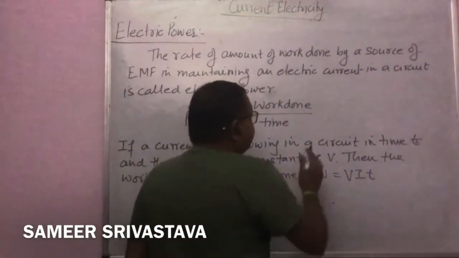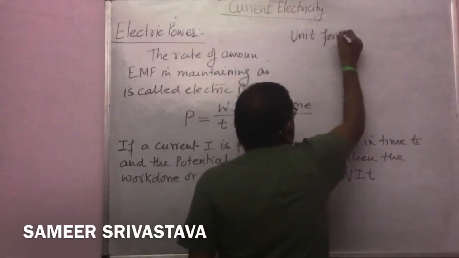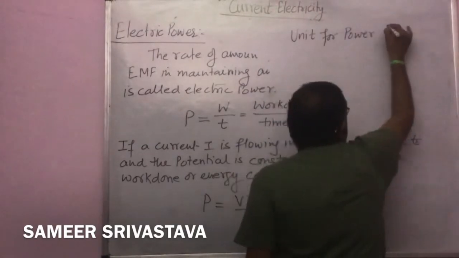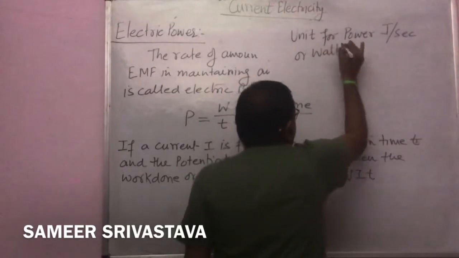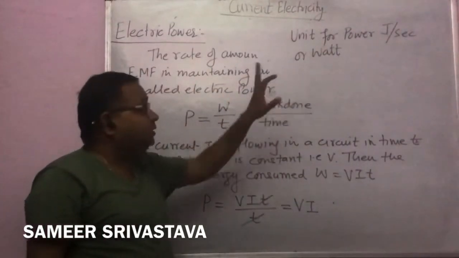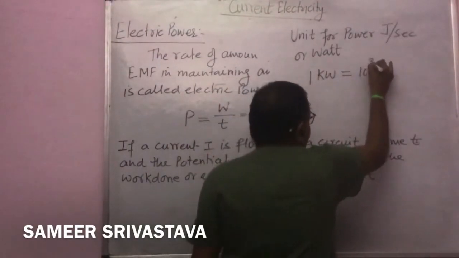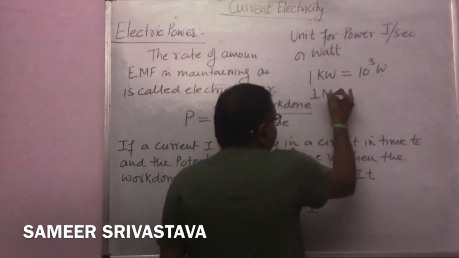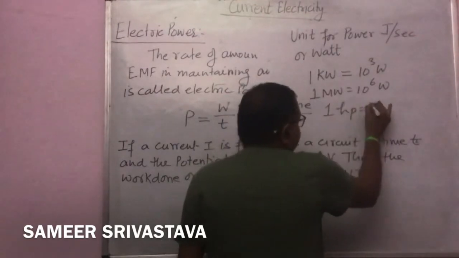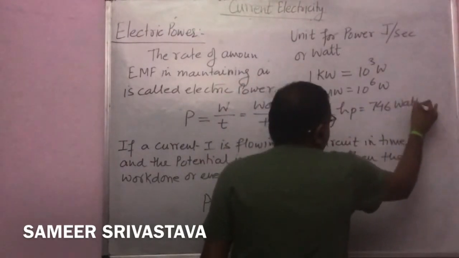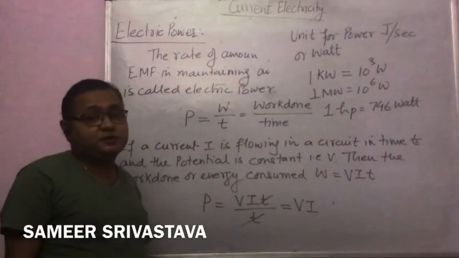The unit for the power is joule per second or watt, right? Or the higher units for the power: 1 kilowatt is 10 to the power 3 watt, 1 megawatt is 10 to the power 6 watt, and 1 horsepower is 746 watt. Okay students, so this is the explanation as well as the unit for electric power.